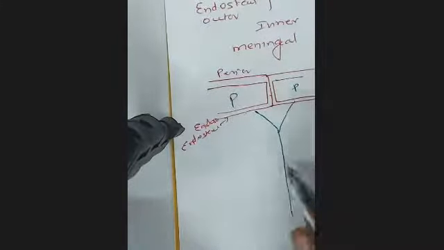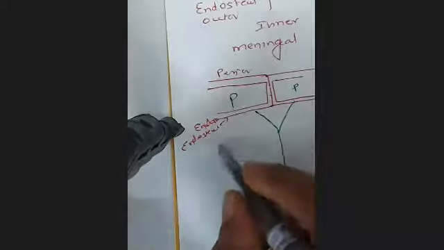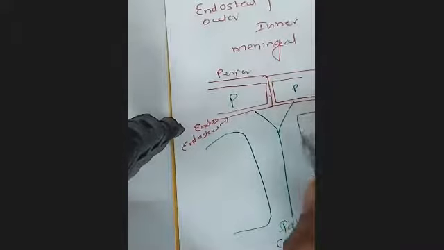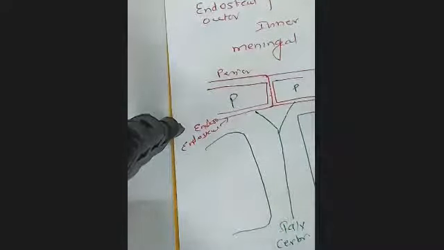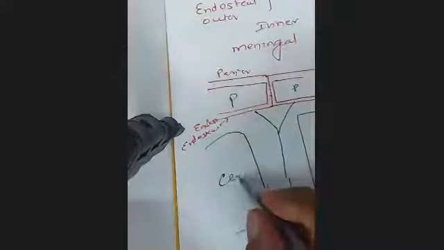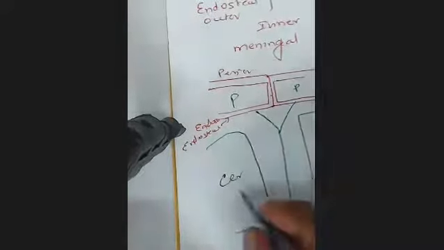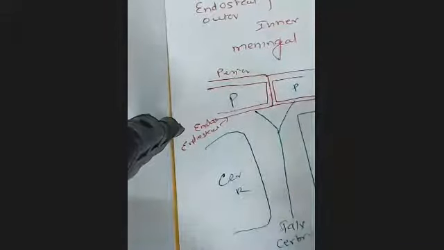This midline fold, as you must know, is called the falx cerebri. It lies exactly between the two and separates the two cerebral hemispheres. This is the left cerebral hemisphere, and this is the right cerebral hemisphere.